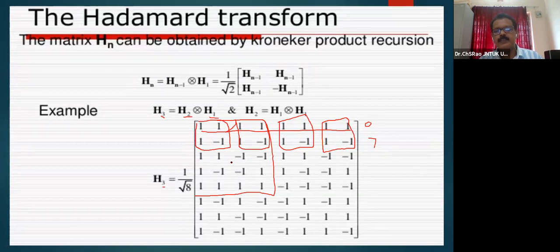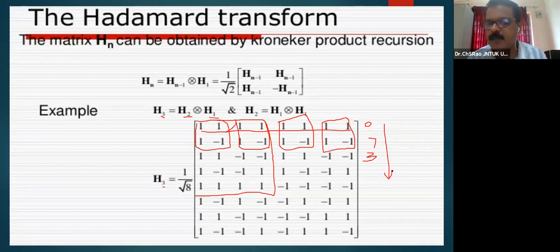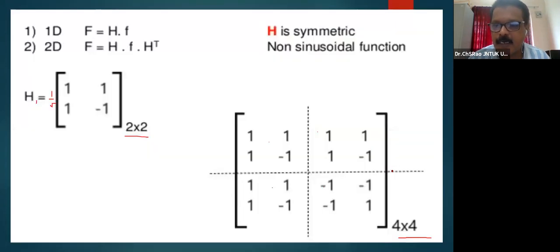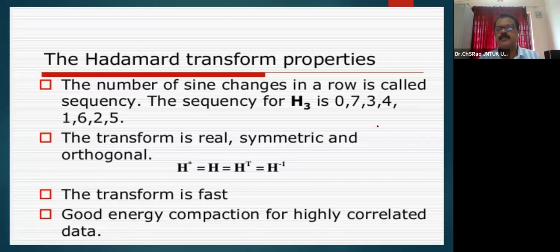There is no sign change. Here one sign change. There is no sign change. There is another sign change. If there is no sign change, there is another sign change. There is no sign change. That's why 3 or 4. How many sign changes? 0, 1, and then 2, and then 3. 3 times the sign change. This is what, for some transforms, the sequence may sometimes be utilized for a particular application. The Hadamard transform sequence is 0, 7, 3, 4 for H3.